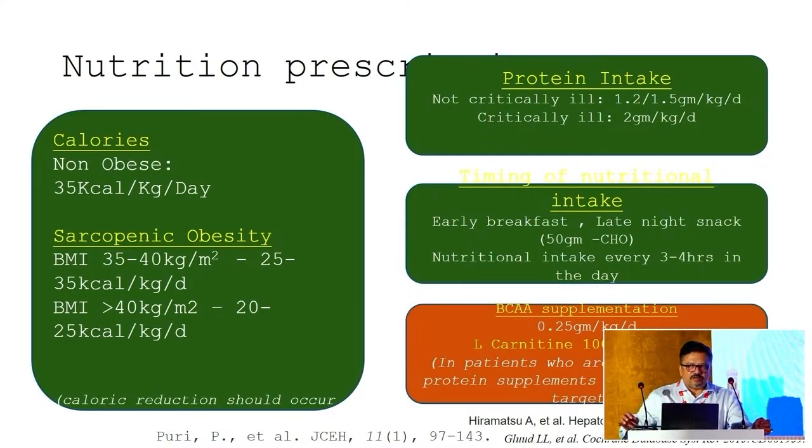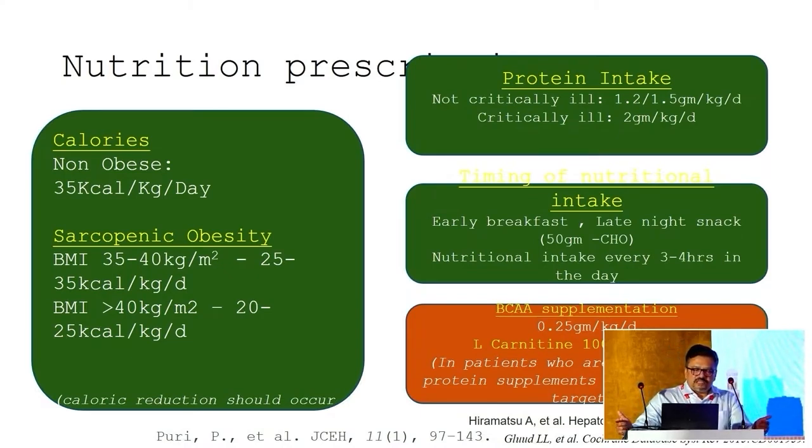You have to prescribe nutrition to all your patients with cirrhosis, irrespective of whether they are for transplant or not, and you have to get the help of a dietitian in your clinic. Normally in our clinic, we don't measure indirect or direct calorimetry. We go by subjective measures. Like in non-obese, we give around 35 kilocalories per kilogram per day. It may range from 28 to 37 kilocalories per kg per day, and that's the usual resting energy expenditure for average cirrhotics.